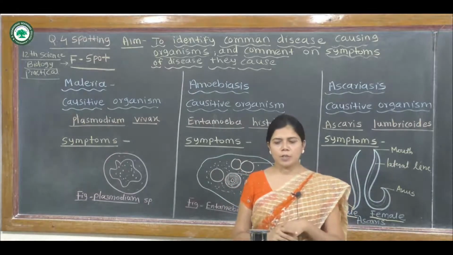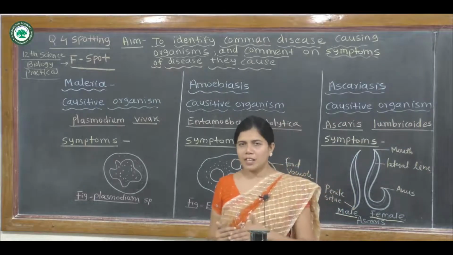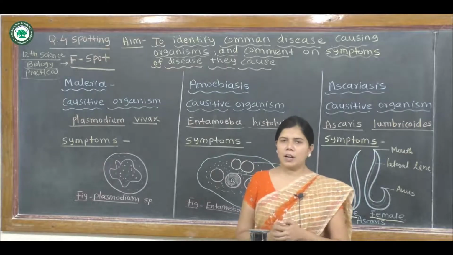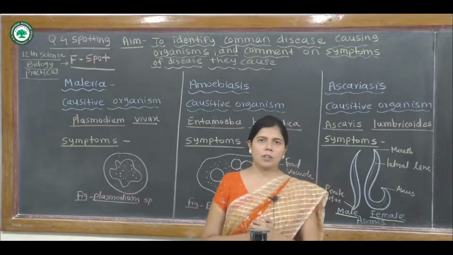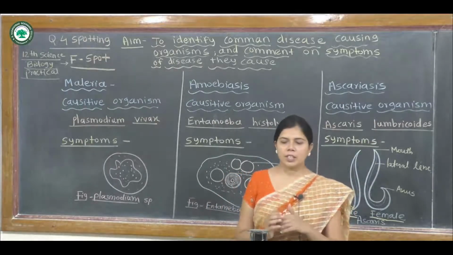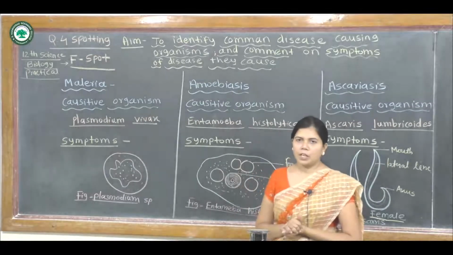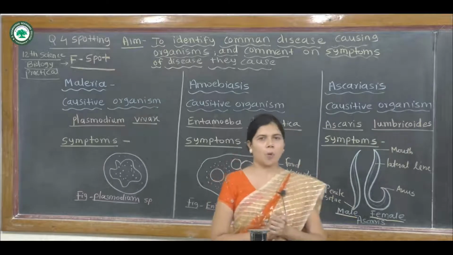The common symptoms are passing stool with mucus and blood. Along with that, abdominal pain occurs in man, and nausea and bowel irregularity are common symptoms of the disease amoebiasis. Now we move to our next spot.